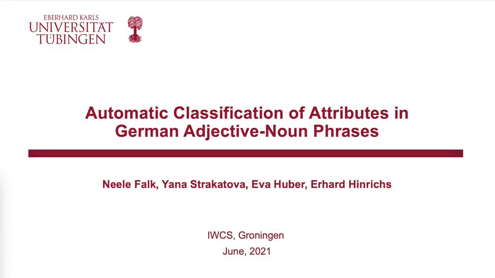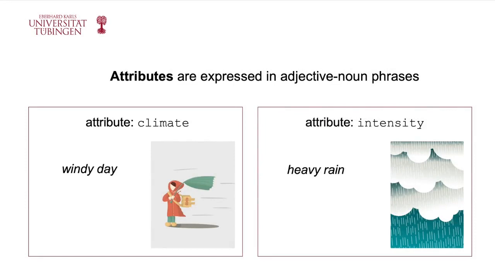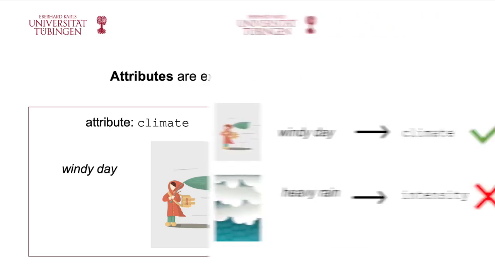Hi, we are Nele and Jana, and today we present our work on attributes in adjective noun phrases. Attributes represent knowledge about real-world entities or events. Attribute meaning is often conveyed in adjective noun phrases. For instance, in the phrase windy day, the adjective windy describes the climate of the day, whereas in the phrase heavy rain, the adjective heavy refers to the intensity of the rain.